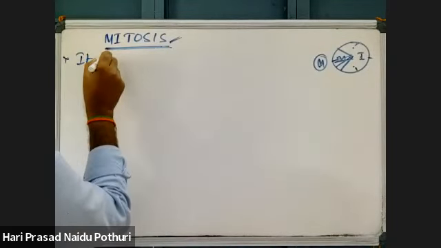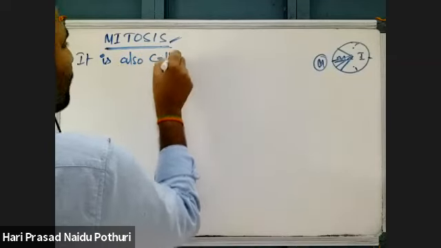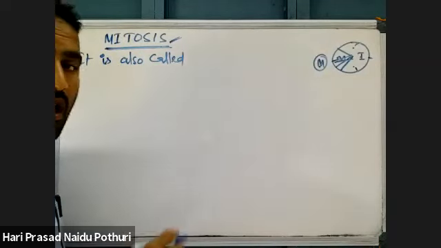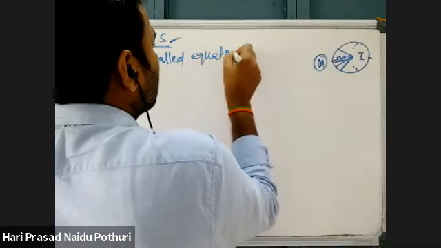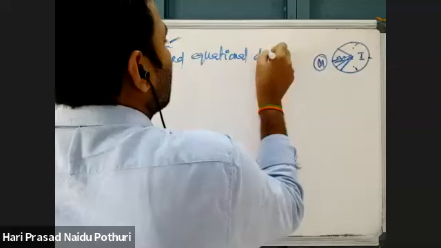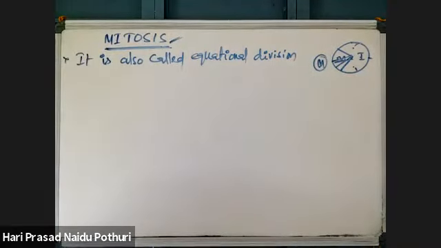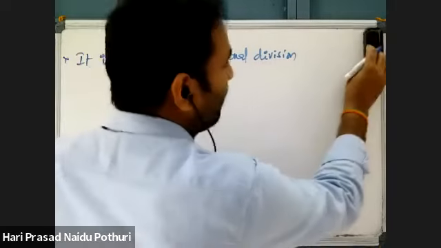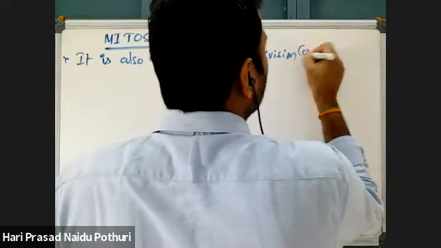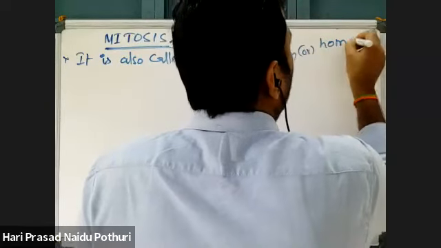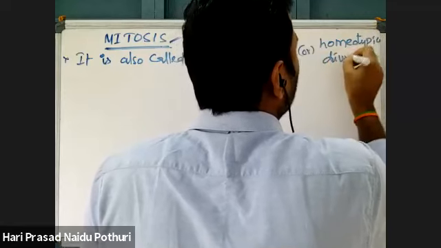This mitosis is also called equational division or homeotypic division. Why?